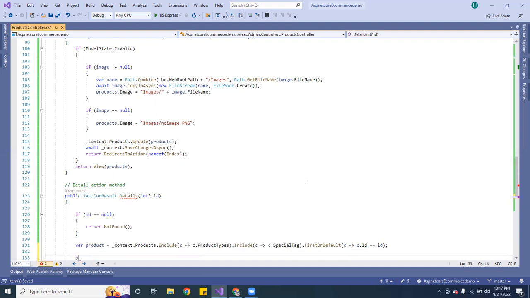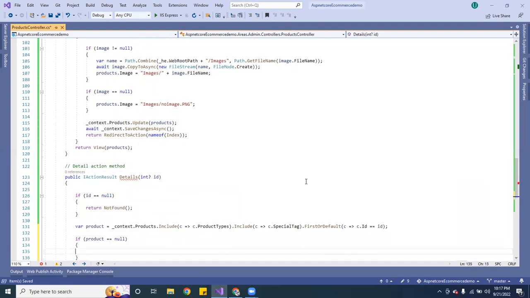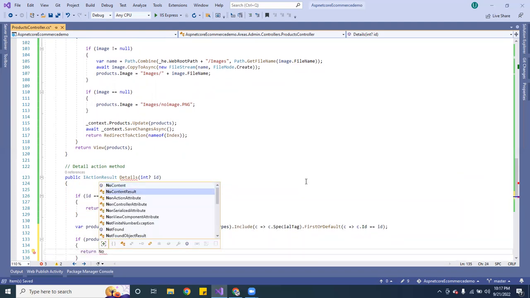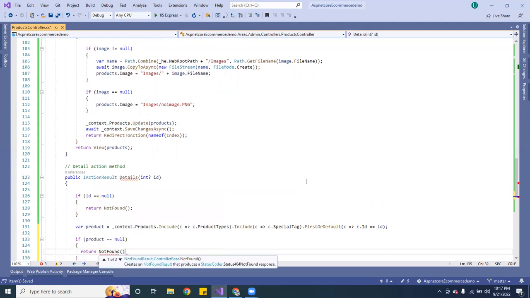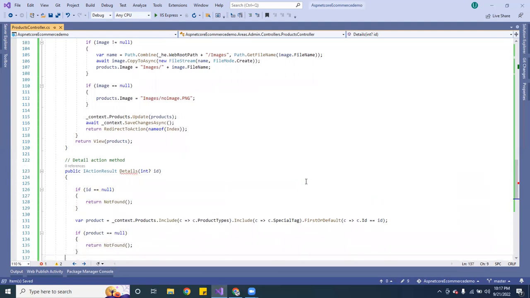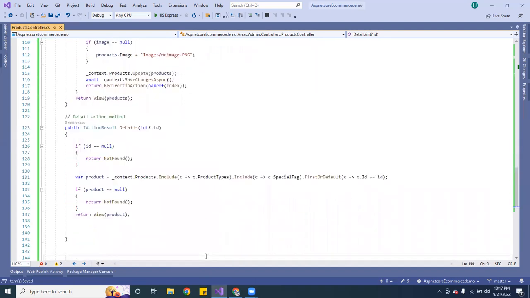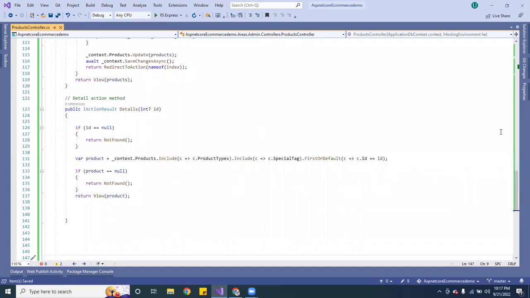And then once you have that, you can actually check for product. So you want to do if product is equal to null, return not found. If you find it, you want to return the view, and this one is going to be product. So in other words, if you find it, you return it. Okay, so that's for the detail. So let me see, that's that.